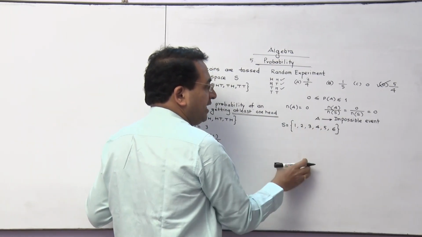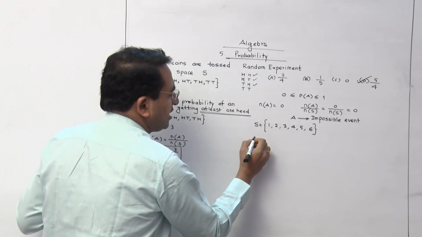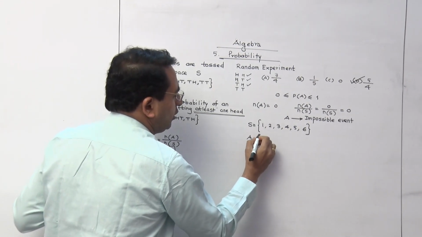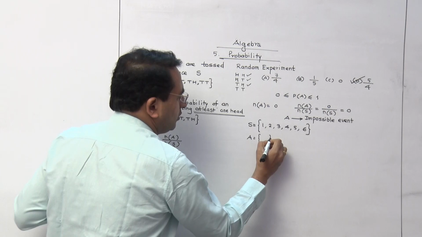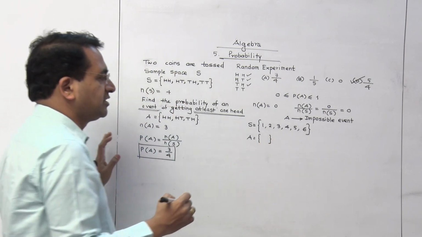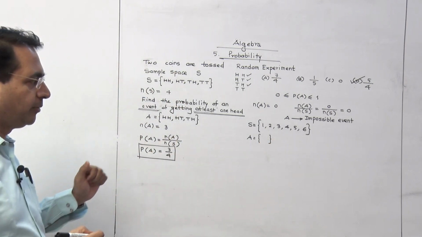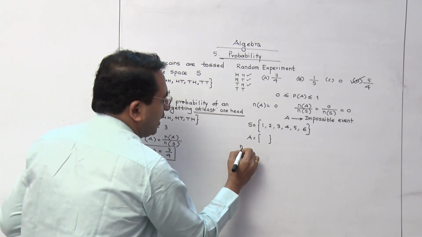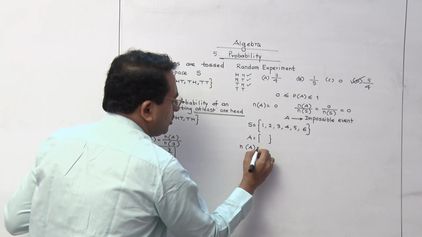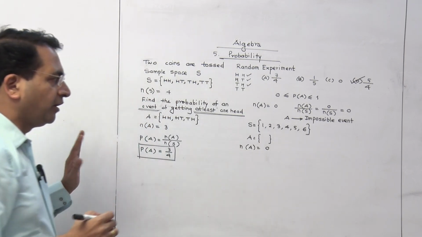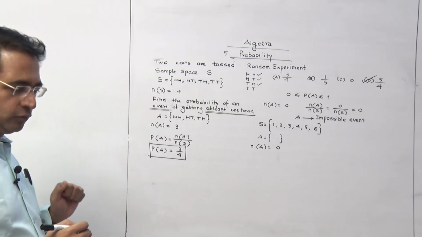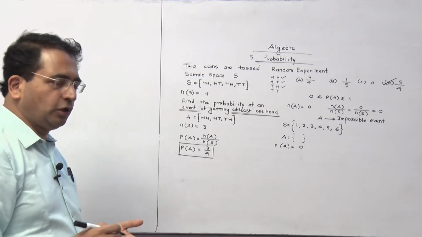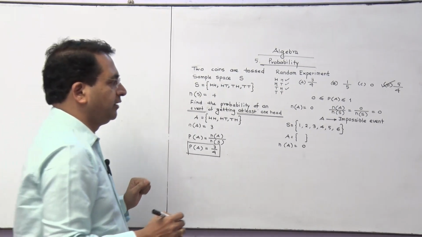In that case, A is equal to, if the number we expect is greater than 7, we should not write anything in the bracket. That bracket will remain empty. Therefore, n(A) is equal to 0, so the probability becomes 0. That is what we call an impossible event.